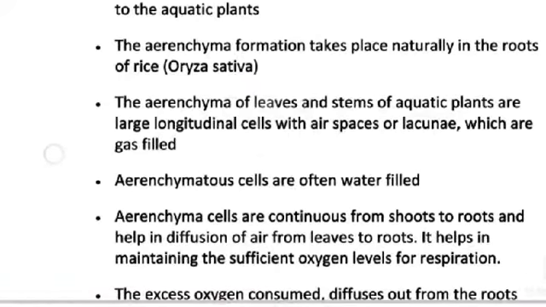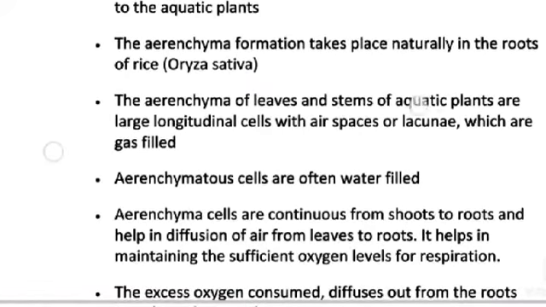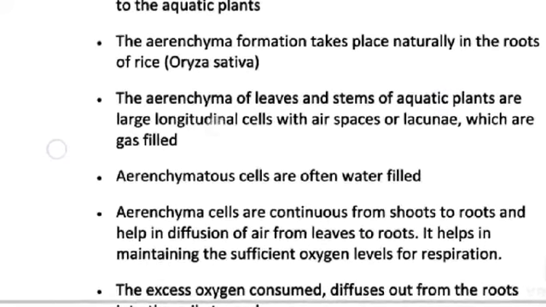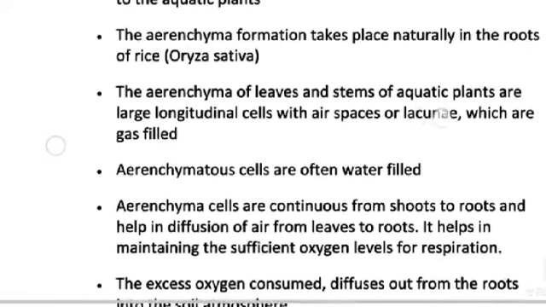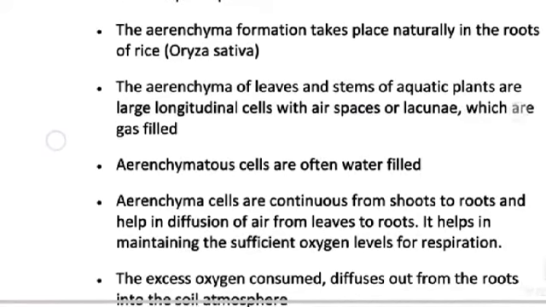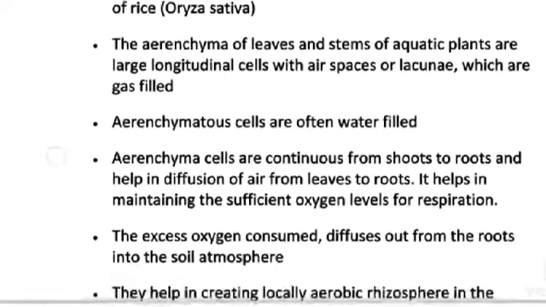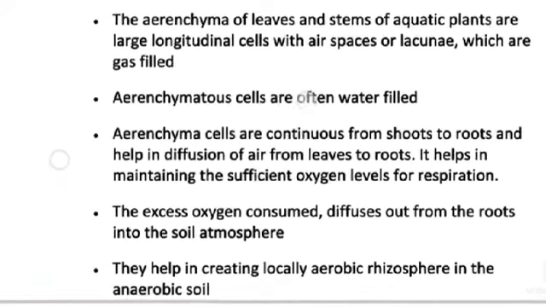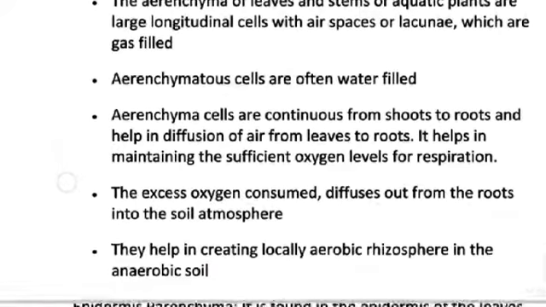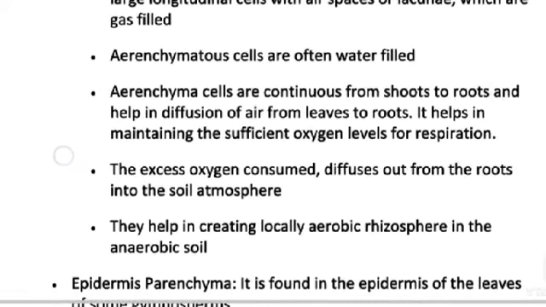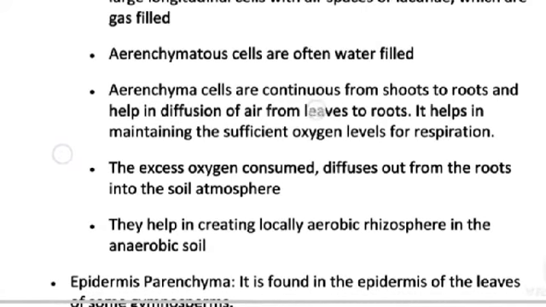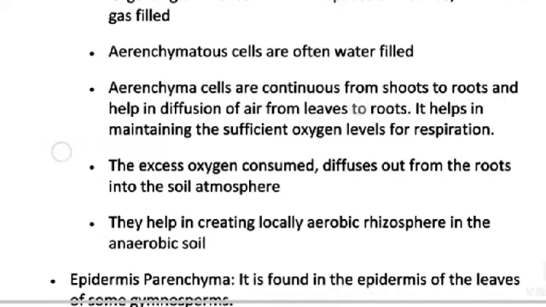The aerenchyma of leaves and stem of aquatic plants are large longitudinal cells with air spaces or lacunae which are gas filled. Aerenchyma cells are often water filled. Aerenchyma cells are continuous from shoot to root and help in diffusion of air from leaves to roots.